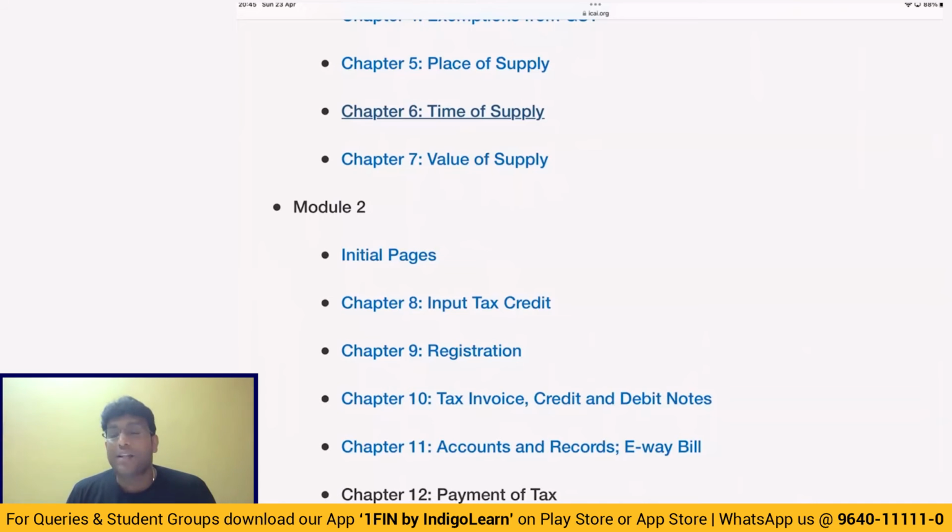And in case of time of supply for service covered under RCM, my dear friends, we have got two interesting dates. Number one, date of payment. Number two, 61st day from date of invoice. So date of payment or 61st day from date of invoice, these two dates, whichever is earlier, will become time of supply. So this is the story of section 12 and section 13, which talks about time of supply.